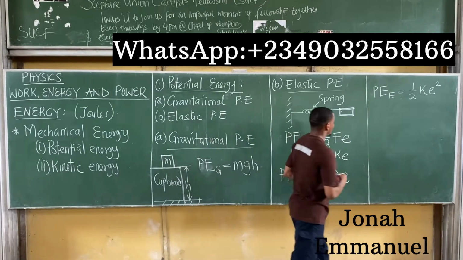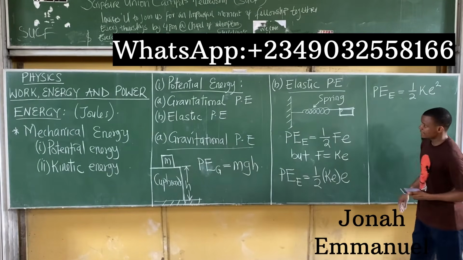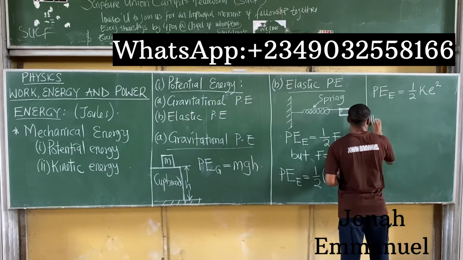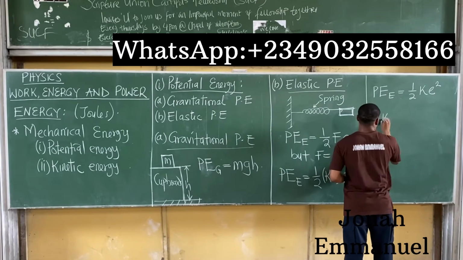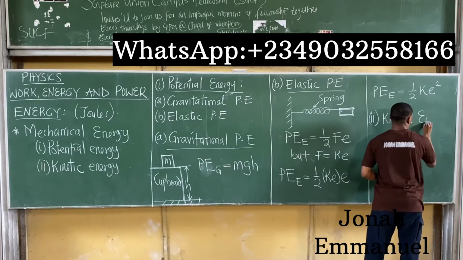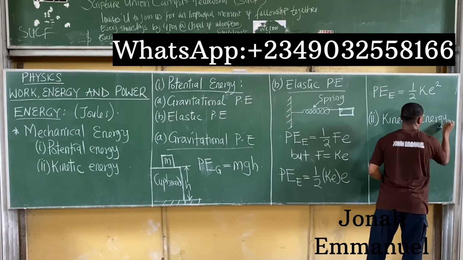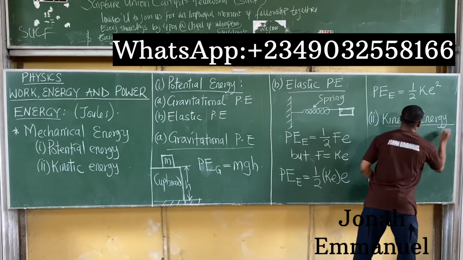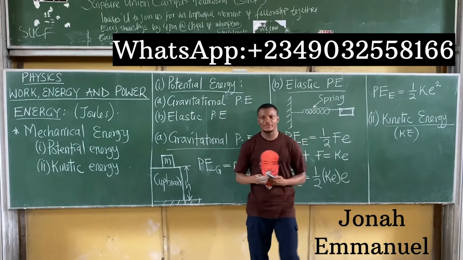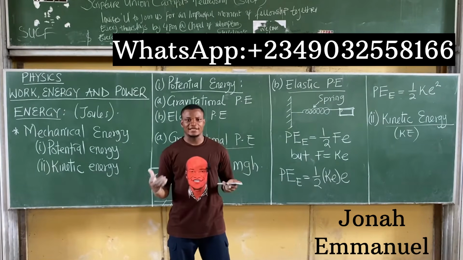So having said that, let's look at the last concept, called kinetic energy. The second concept about energy is called kinetic energy, which we can abbreviate as KE. First things first, what exactly is kinetic energy?